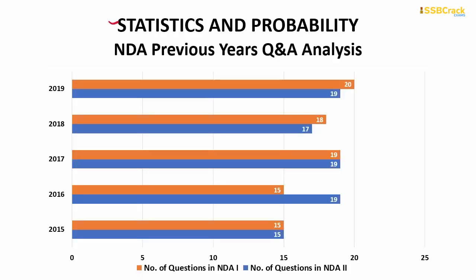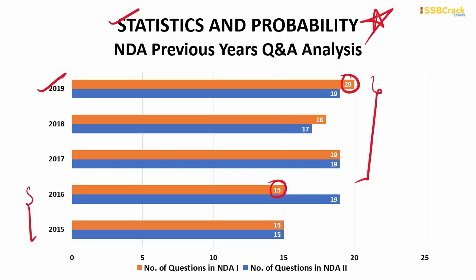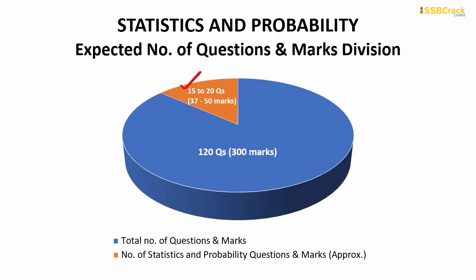Coming on to statistics and probability. So from this topic maximum questions were 20 which came in NDA 1 2019 paper, and minimum questions were 15 which came thrice. Also from the last 3 years you are getting approximately 19 questions from this topic every year. So this is also a very important topic for your upcoming NDA exam, and you can expect approximately 15 to 20 questions from this topic, which will comprise around 37 to 50 marks out of your total marks.